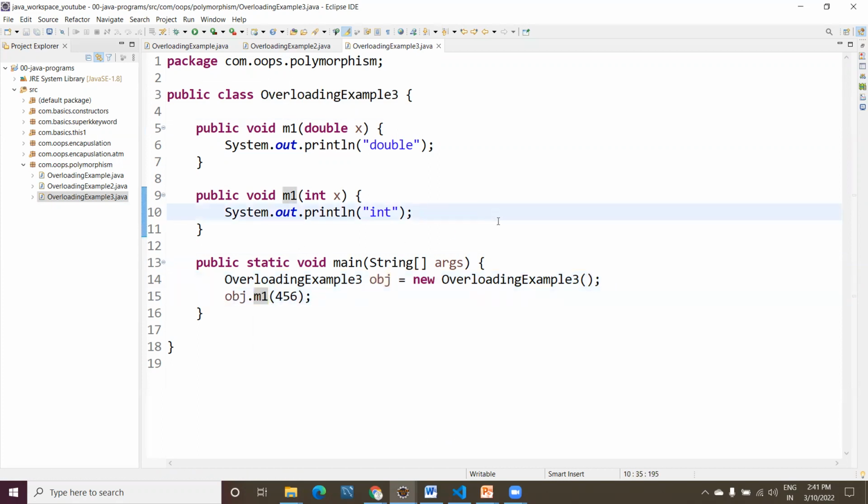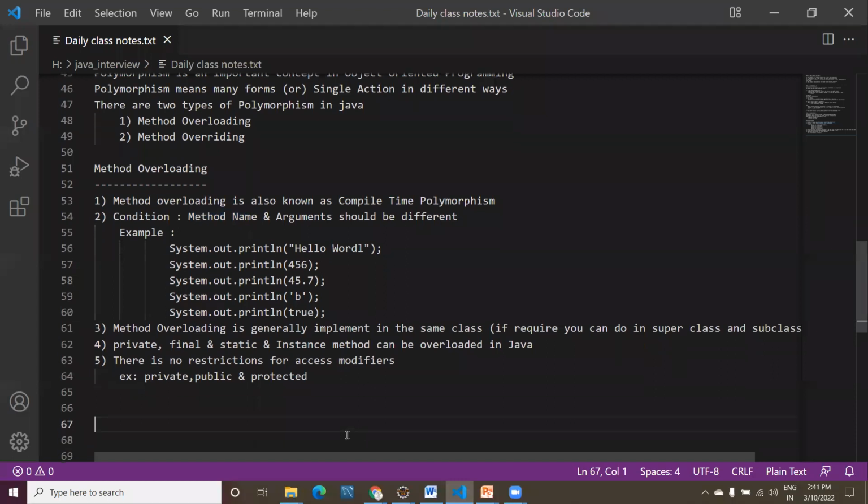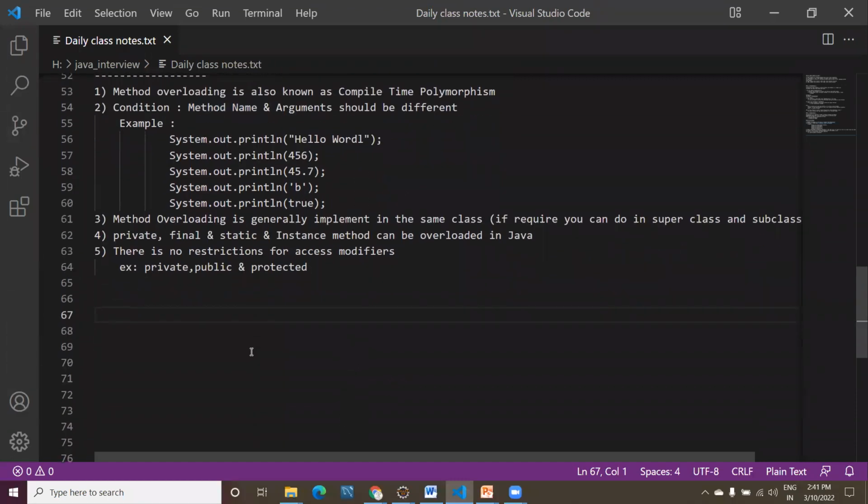Now what is the use case, and how will it be executed? See here, 456 supports the integer data type, and it also supports the double data type. Then which one will be executed? Now there is a confusion. People will think integer, but in what scenario does it execute the integer version? It is following some kind of typecasting.